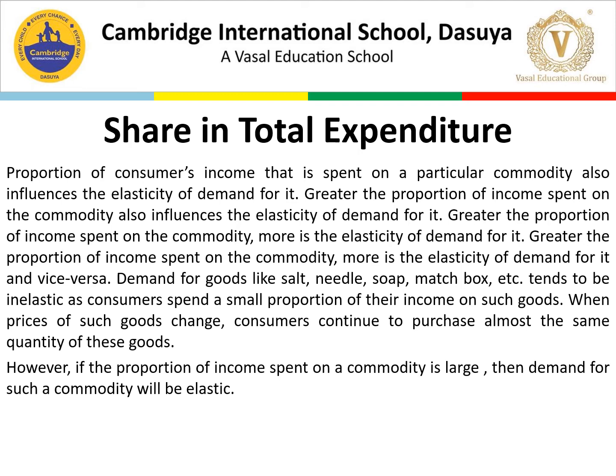You can see here, the greater the proportion of income spent on the commodity, the more is the elasticity of demand for it. If somebody is spending more on diesel because his business is transportation, the elasticity of demand will be more. So the greater the proportion of income spent on the commodity, the more is the elasticity of demand for it, and vice versa.